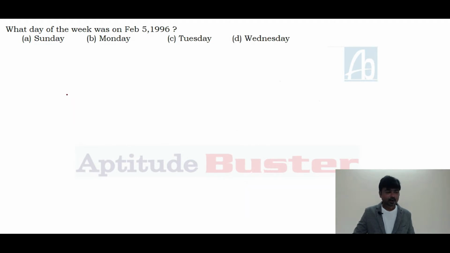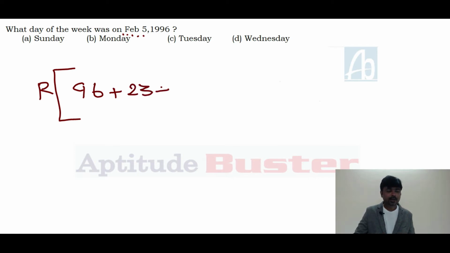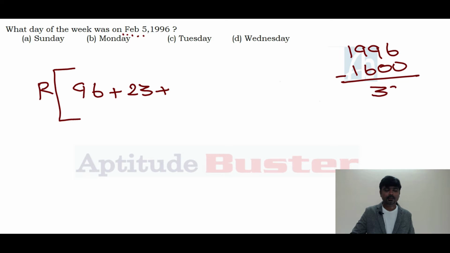What day of the week was on Feb 5, 1996? The last 2 digits of the year, 96, plus the number of leap years from the century. Be careful, the date and month is Feb 5, right? The number of leap years from the century, only 23 leap years. After Feb 29th only, you need to consider 24 leap years. Next is century key. The nearest multiple of 400, 1600. Subtract 1600, the remaining is 396. From 301 to 399, the century key is 0.